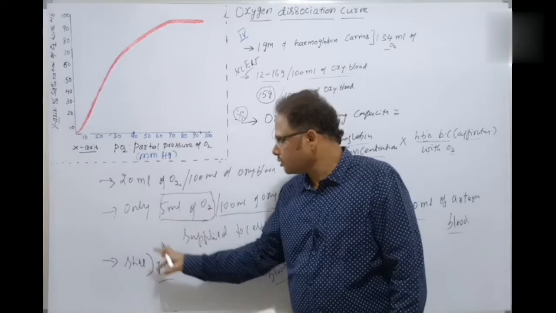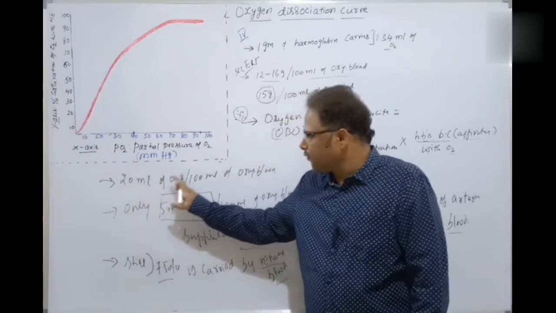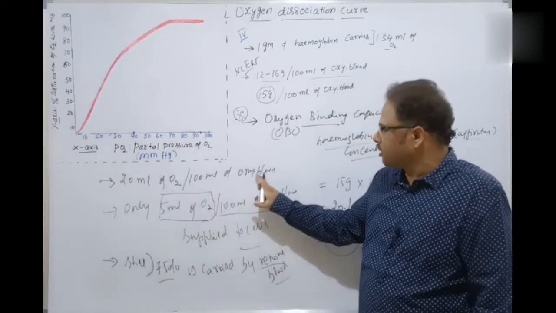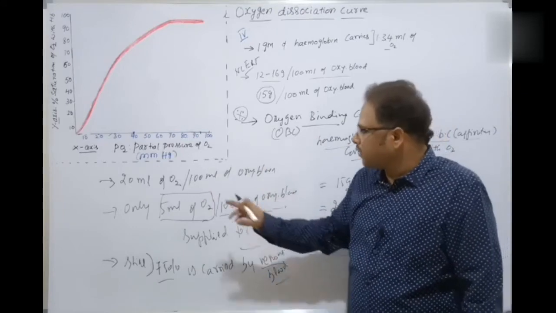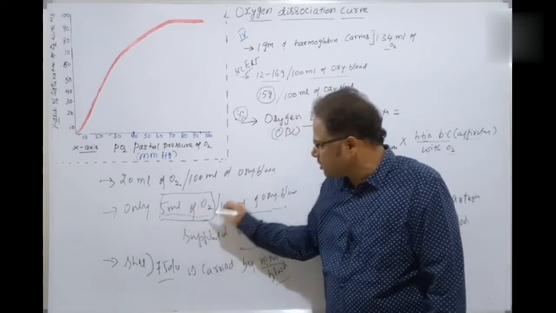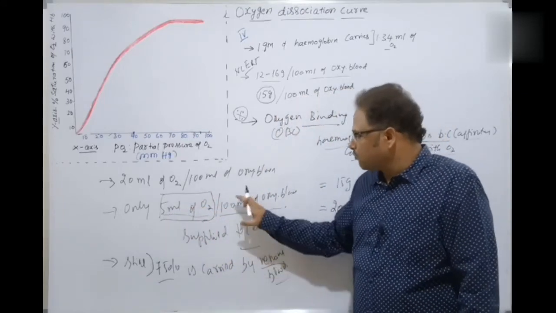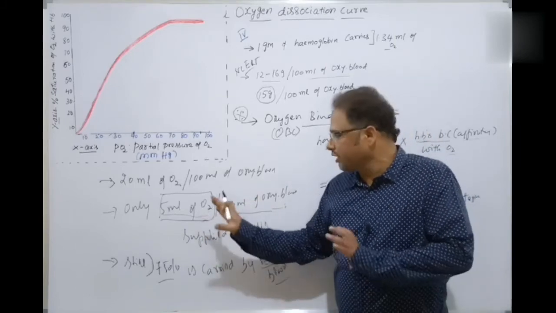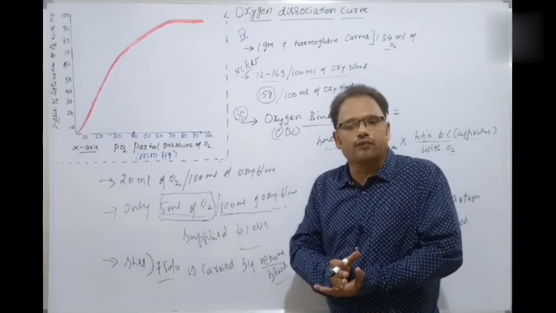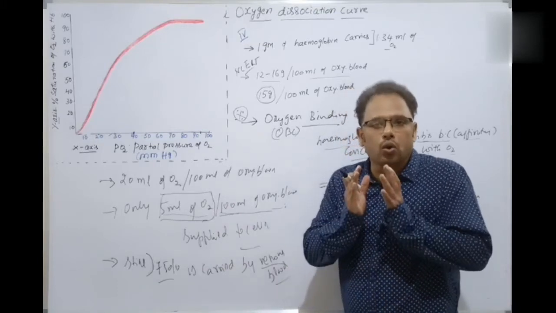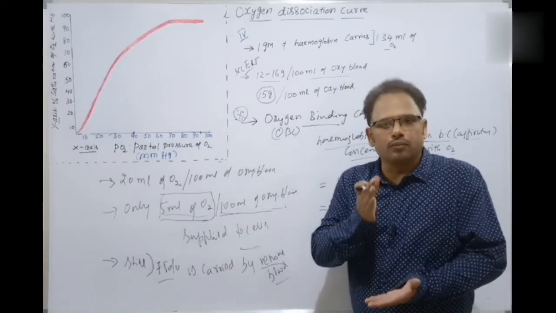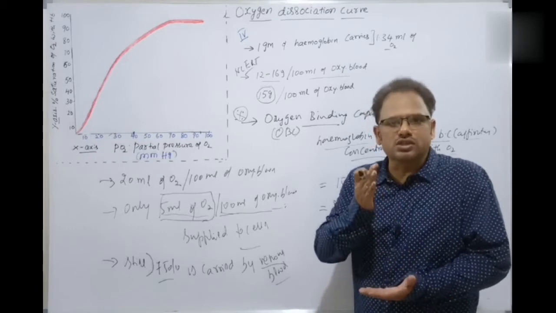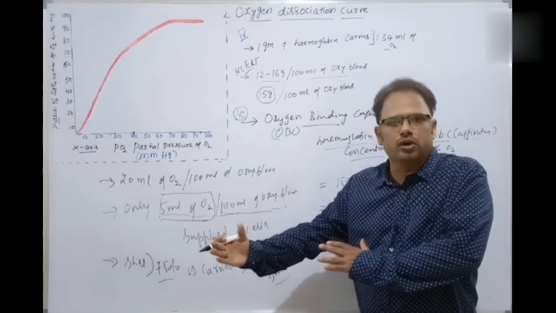Venous blood, that is deoxygenated blood, still carries 75% of oxygen. Because here 20 ml of oxygen per every 100 ml of oxygenated blood is the unit value, out of which only 5 ml is actually supplied to the cells. That is, only 25% of oxygen is unloaded from the hemoglobin to supply to the cells for metabolism.